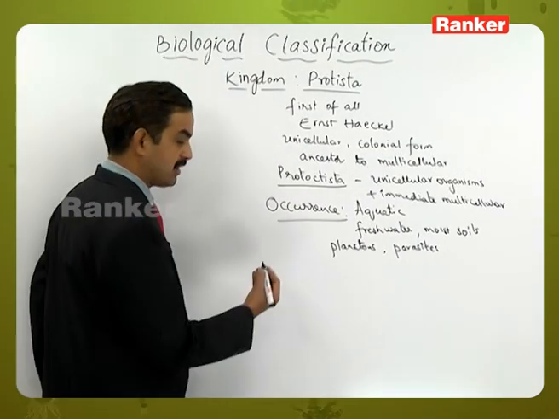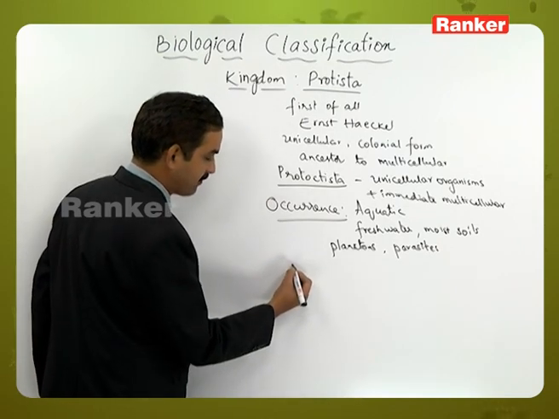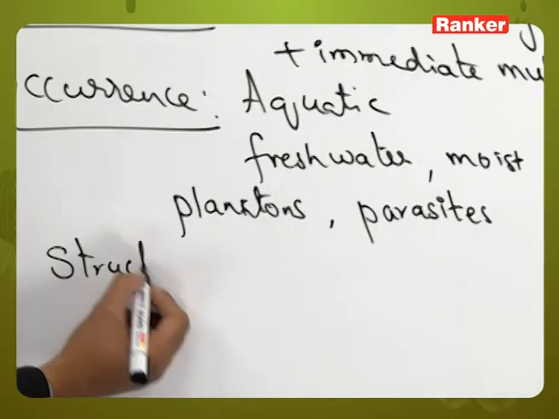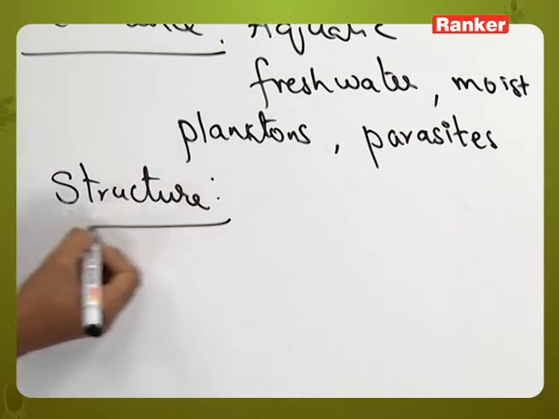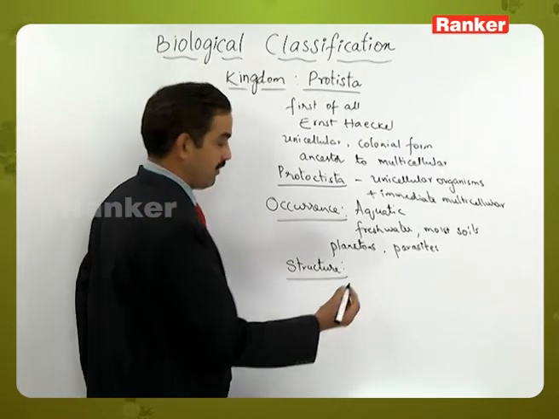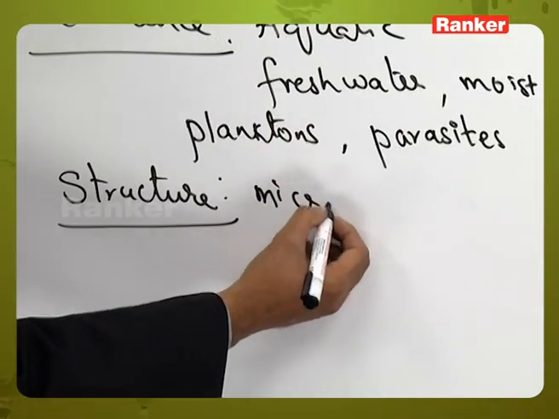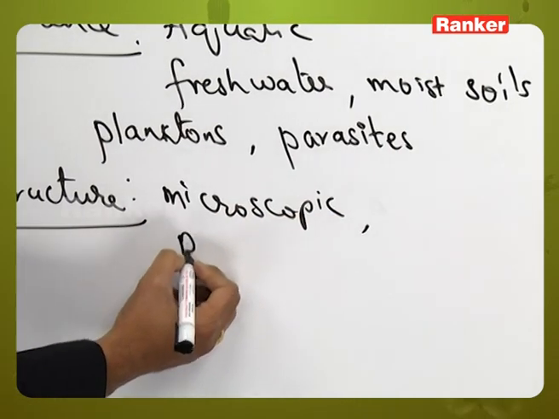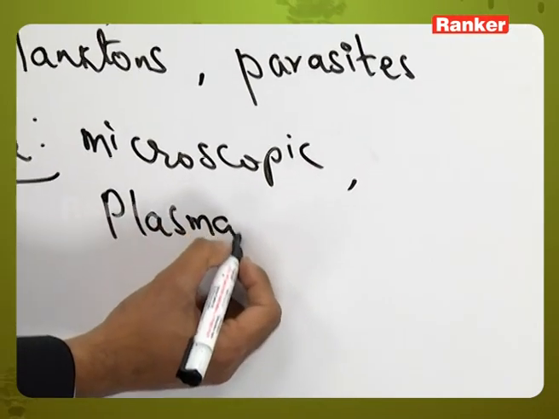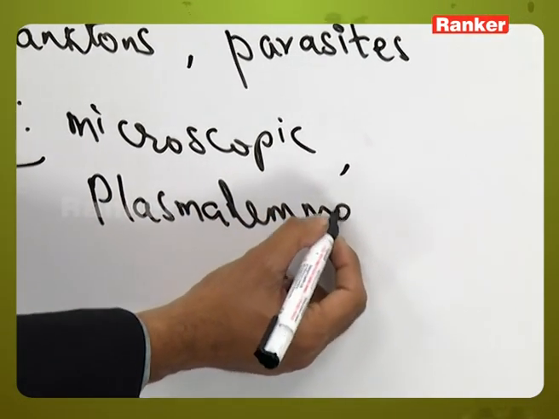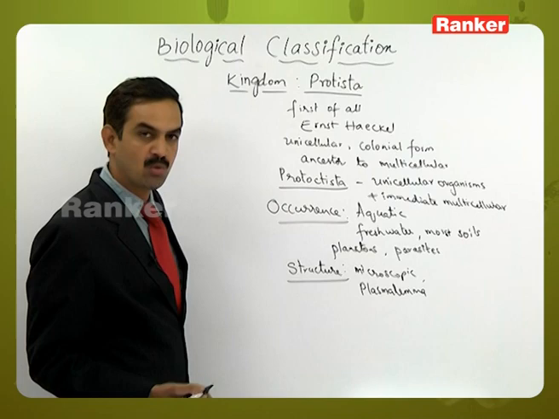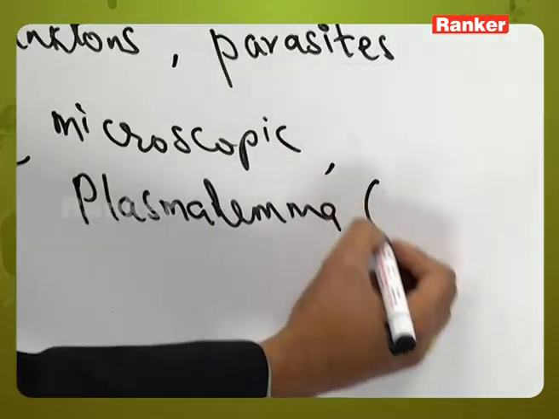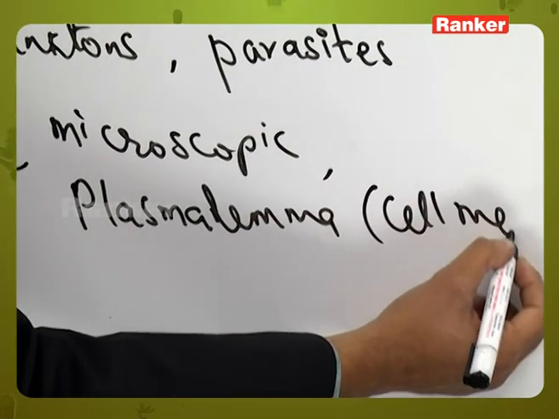And if you observe the structure of protistans, these are microscopic in their nature, and they have the plasmalemma, which is the structure that surrounds the cell, or we can call it the cell membrane also.